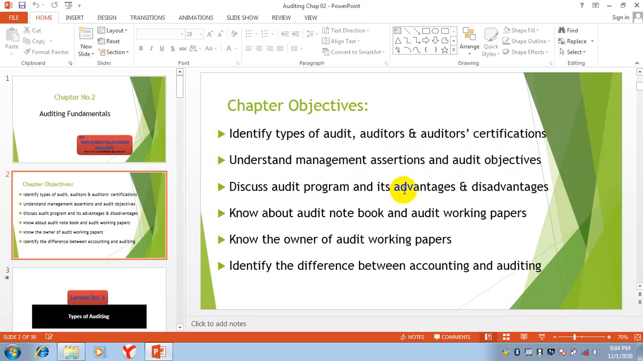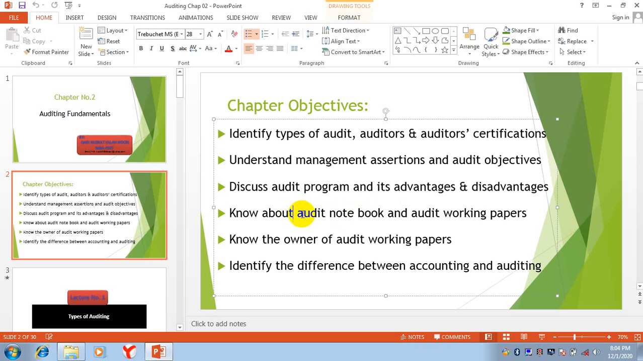Discuss the audit program and its advantages and disadvantages. What is an audit program and what are its advantages and disadvantages? Know about the audit notebook and audit working papers. What is the audit notebook and what are the auditor's working papers? We'll discuss these things. Know the owner of audit working papers. Who is the owner of the auditor's working papers? We'll also discuss this. Identify the difference between auditing and accounting. We already discussed this.